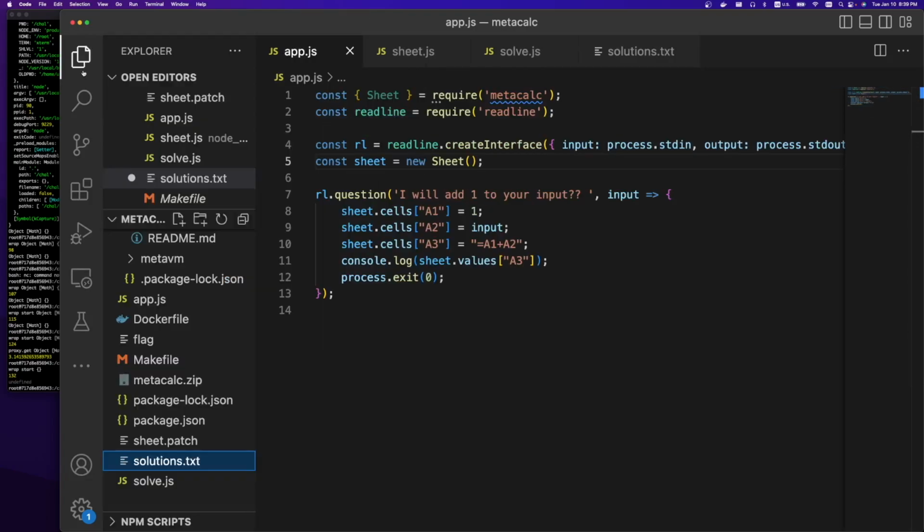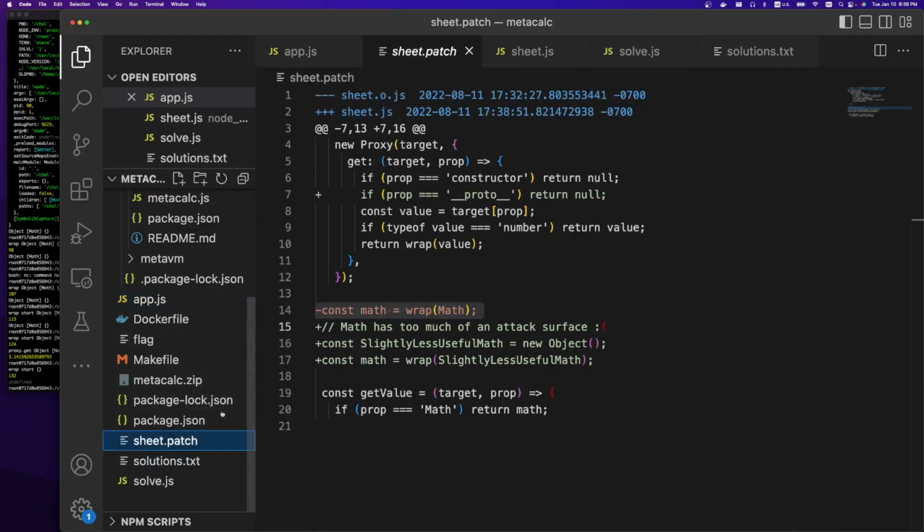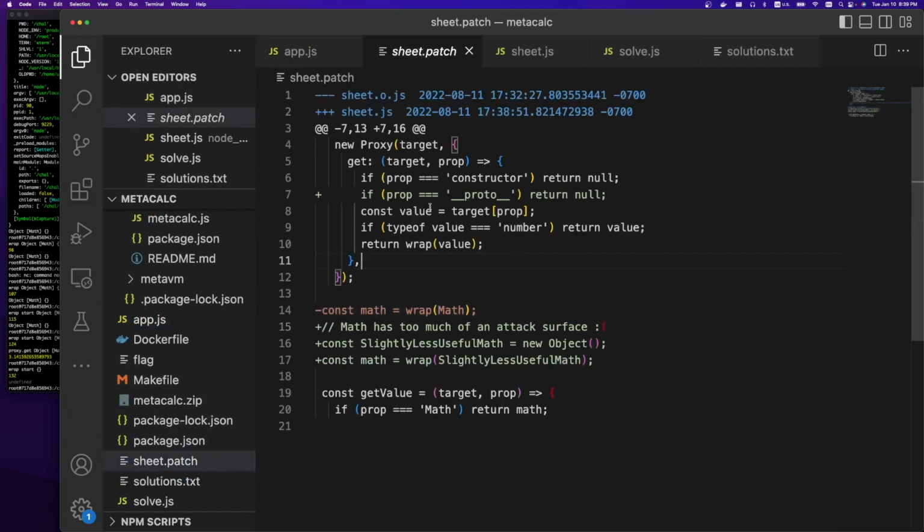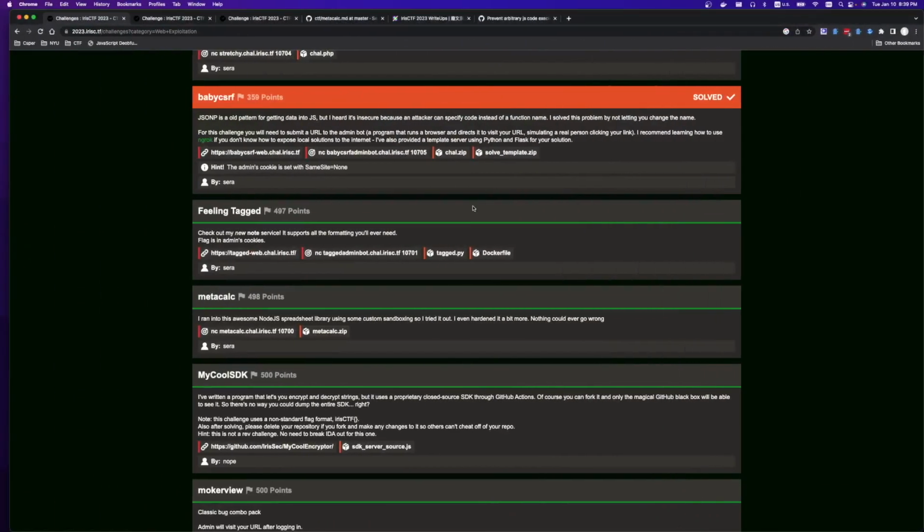Oh, and they also give us a patch, this patch. So the challenge author said they hardened it even more, and the hardening was adding this if prop equals proto. I'll talk about this in a second, and also removing math. So 2 things to talk about.